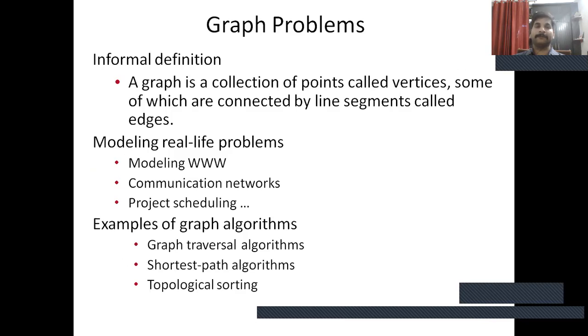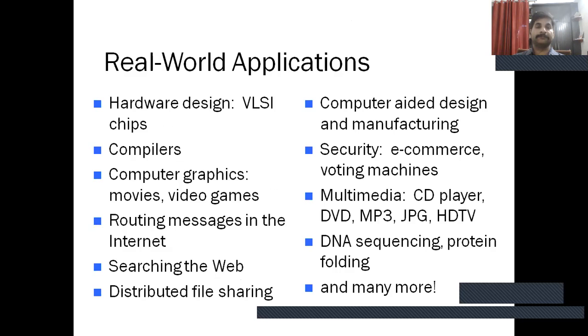Graph problem. Informal definition of a graph: a graph is a collection of points called vertices, some of which are connected by line segments called edges. Graphs model real-life problems, like the WWW, communication networks, and project scheduling. Examples of graph algorithms are graph traversal algorithms, shortest path algorithms, and topological sorting algorithms.